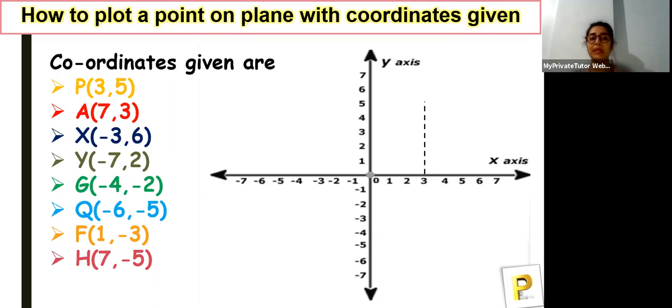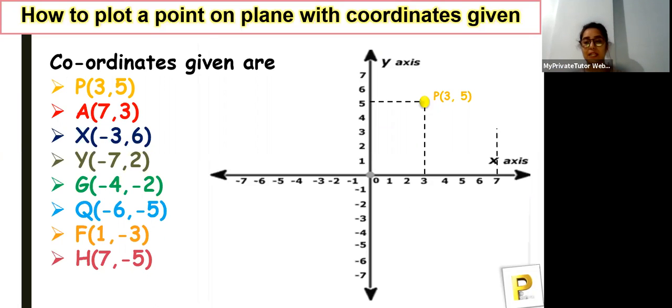So you can see the P is 3 comma 5, so we drew a perpendicular line from 3 and from 5, so the point is here, and that is it. We are done. Okay, this looks very interesting. You just have to draw a perpendicular line horizontally and vertically, and where the lines meet is the coordinate on the plane.